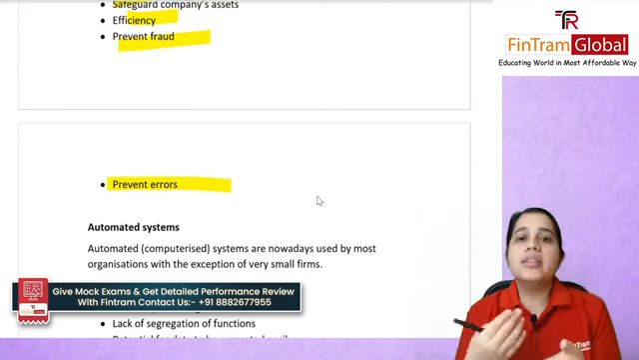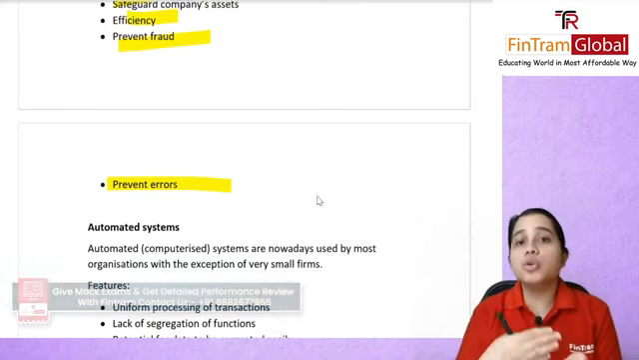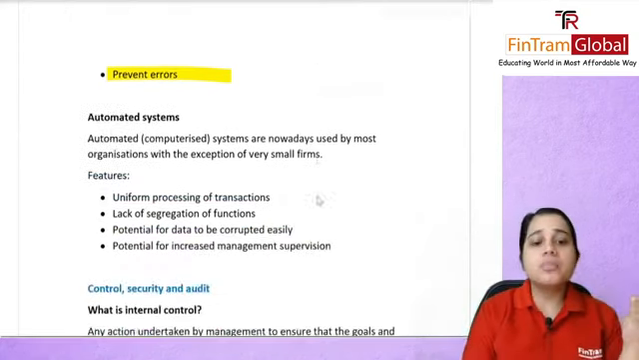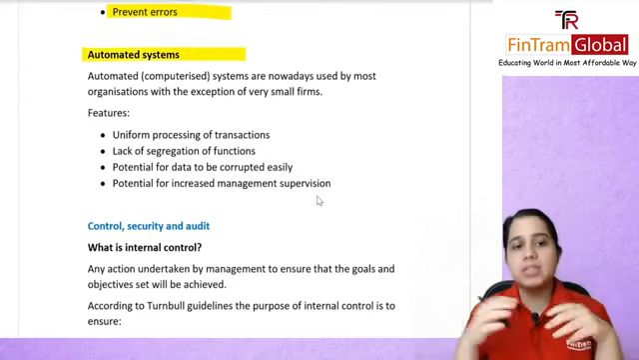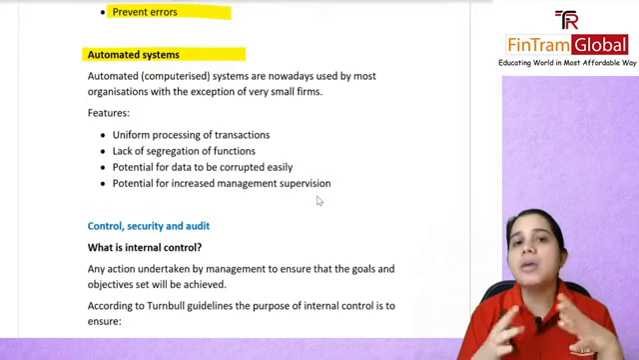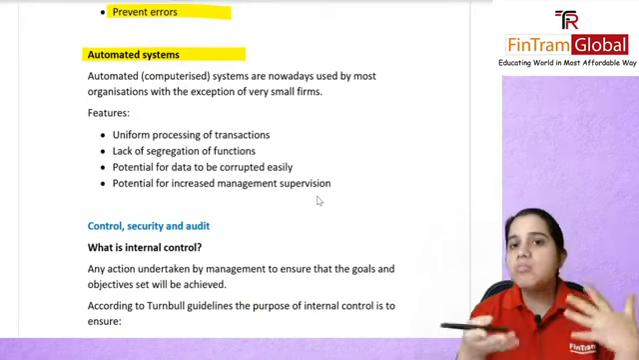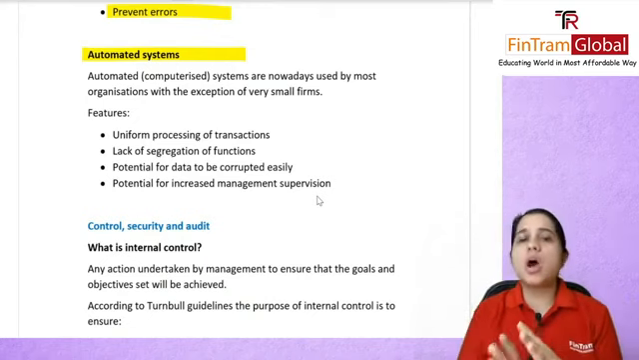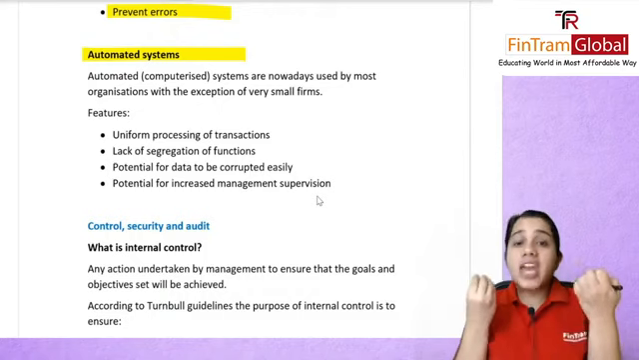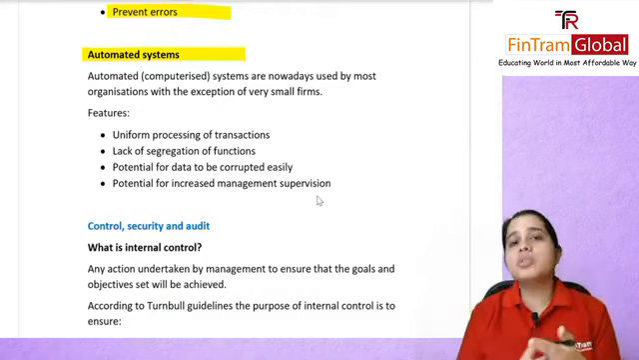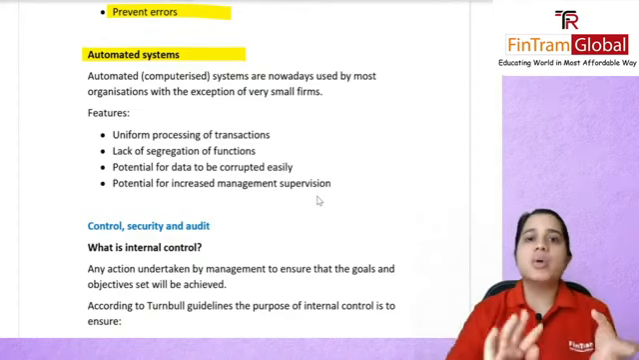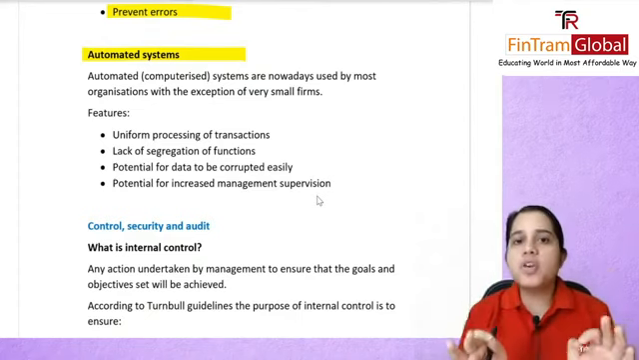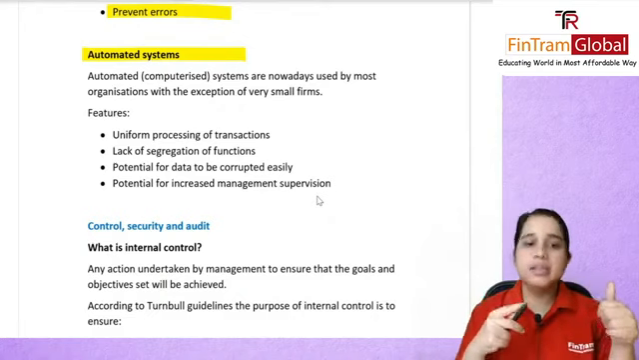Sometimes it could be that they are doing it unintentionally, but you of course want to prevent that from happening too. Then we talked about automated systems. Now your automated systems are basically something which most of your organizations nowadays use. Very few, or absolutely small, organizations would probably be using a manual system. Even they will have at least one computer to work on.